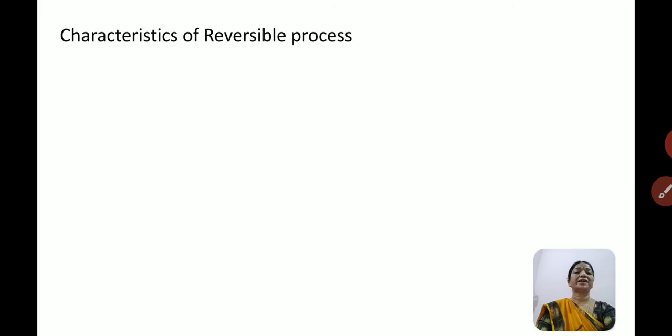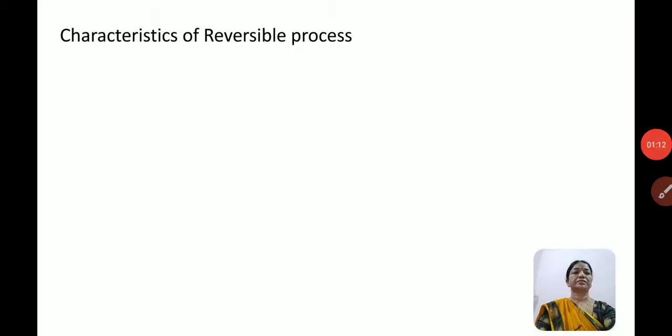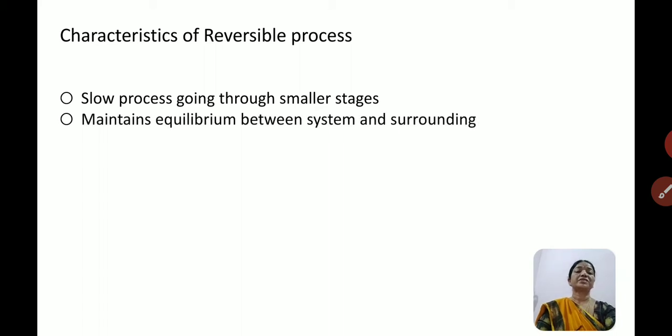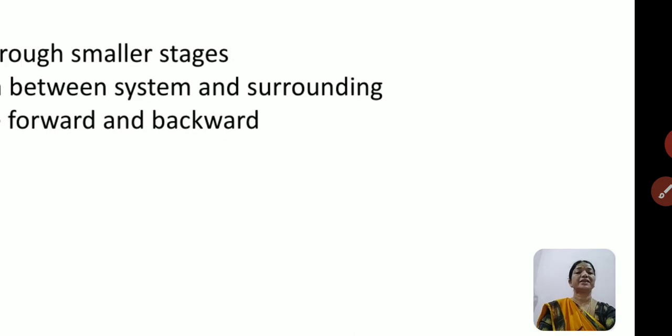Now let us know about the characteristics of reversible process. Slow process going through smaller stages, so that will be the characteristic of reversible process. Means the reversible processes are the slow happening processes, and in this process always the equilibrium is maintained between the system and surrounding, and it can be made to move in the forward as well as in the reverse direction.